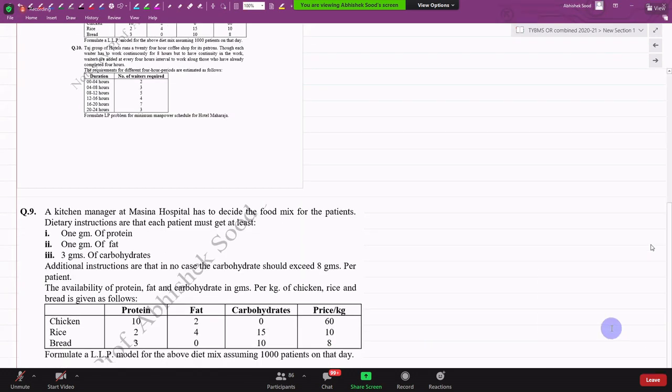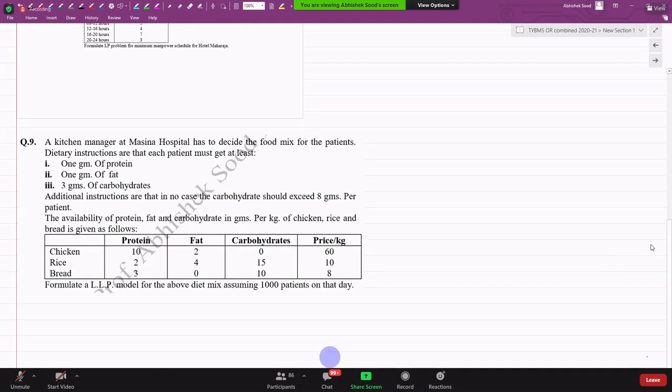Read. A kitchen manager at Messina Hospital has to decide the food mix for the patients. Dietary instructions are that each patient must get at least 1 gram of protein, 1 gram of fat, and 3 grams of carbohydrate. Additional instructions are that in no case should the carbohydrates exceed 8 grams. If you give them more carbohydrates, they'll die. Yes or no?